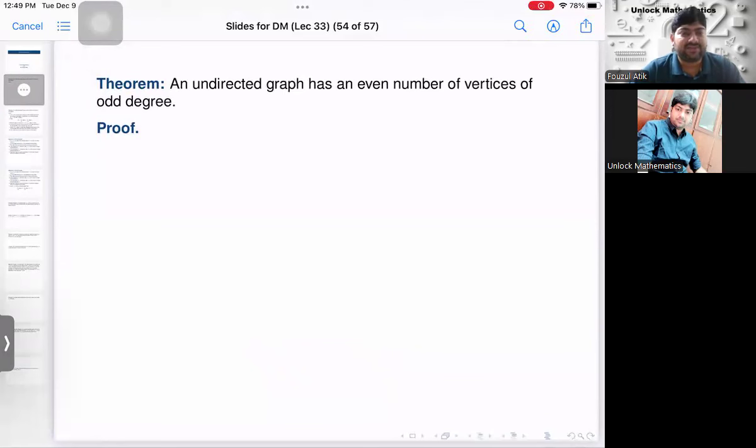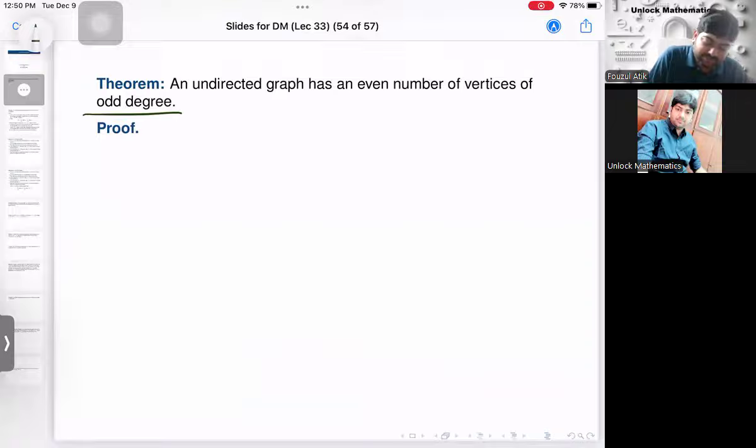Now, following that, I have a result, and look at that. An undirected graph has an even number of vertices of odd degree. Now, this is always true. Why? That means the number of odd degree vertices is even in the case of an undirected graph. Why? Because this follows from the handshaking theorem.